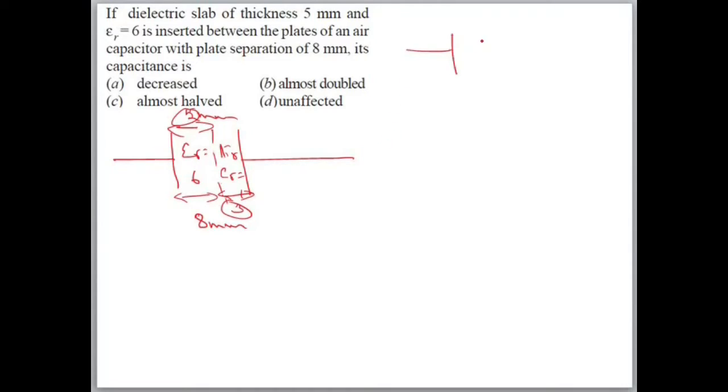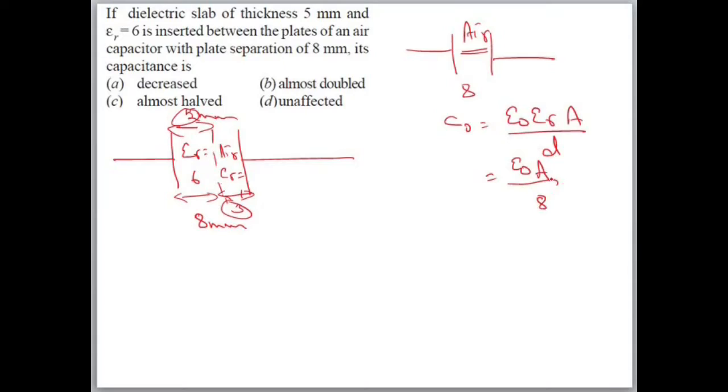If there is no dielectric inserted, it is totally 8 mm and it is totally air. What will be C? C naught is equal to epsilon naught epsilon r A by D. Here epsilon r will be 1 because it is air. So epsilon naught A by D. D is 8 mm, so epsilon naught A by 8.